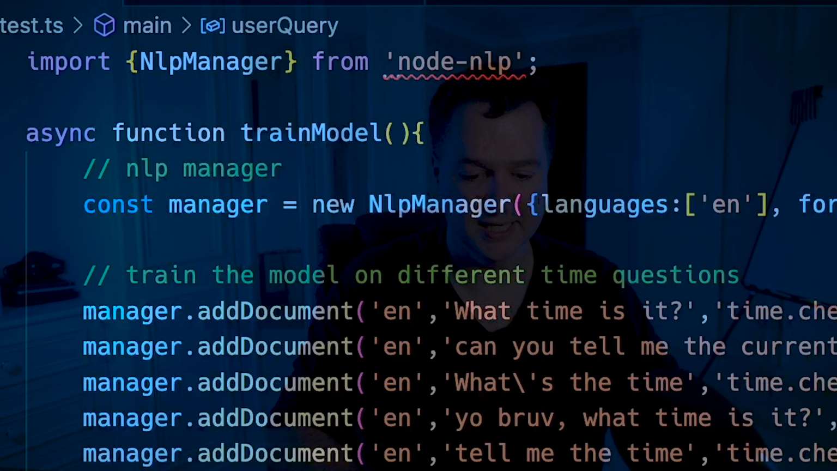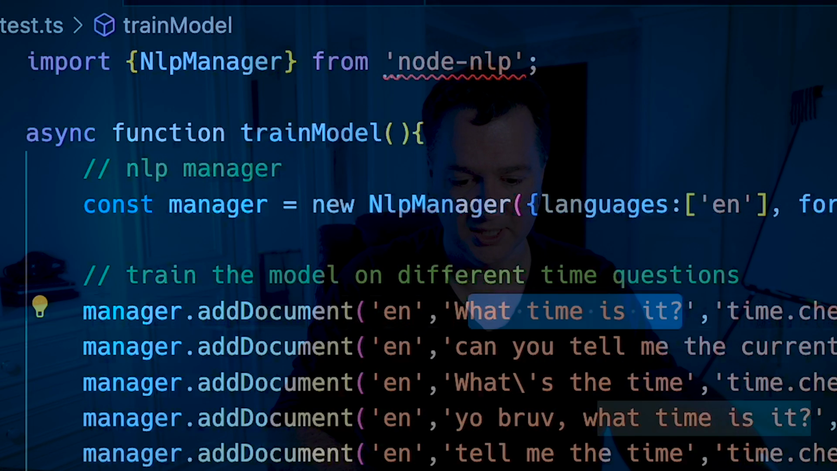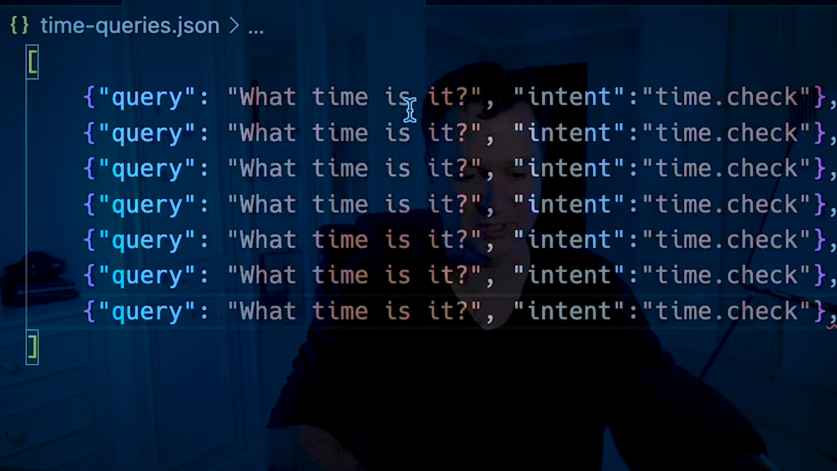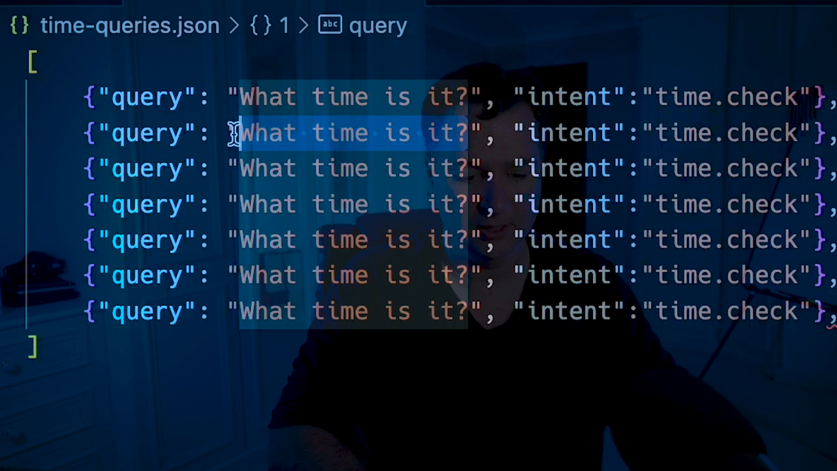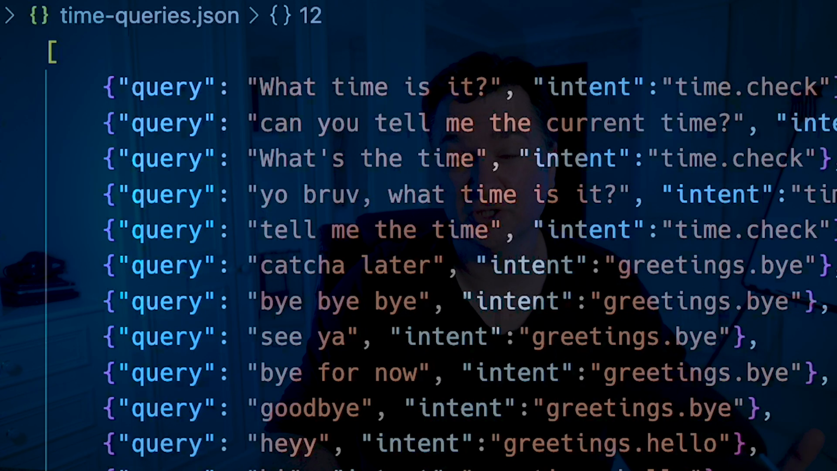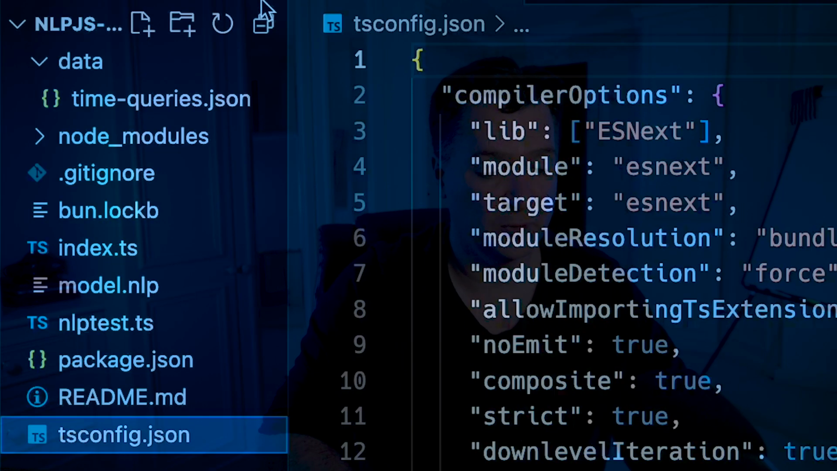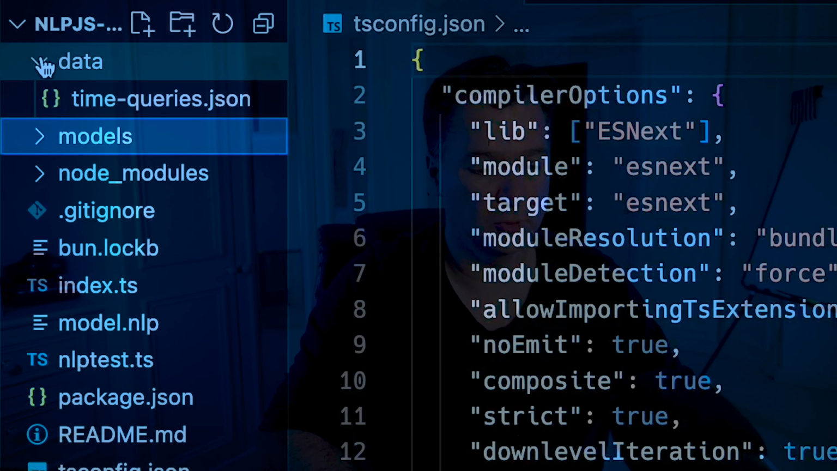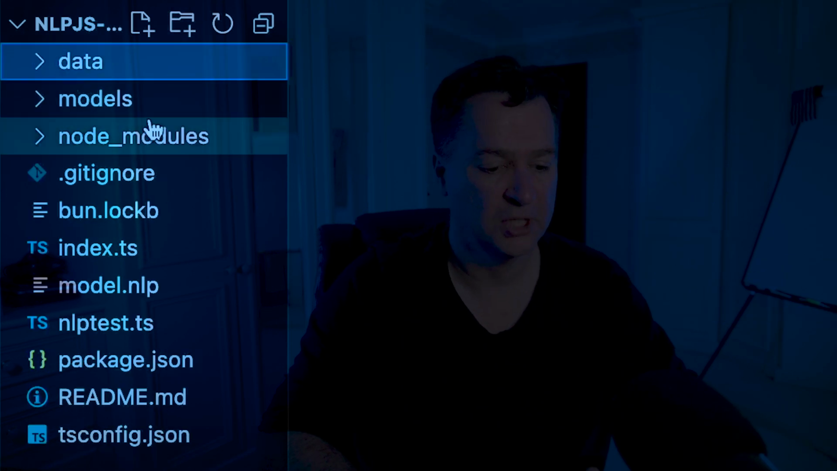And if we can come back into NLP test, we can start copying these things across. So we can say, put in, can you tell me what the current time is? We'll put that in here, and then we will just keep doing the same thing across the board. We've got our configuration file for our intents. Now what I need to do is create another folder where we are going to store our models, and that will be called models.